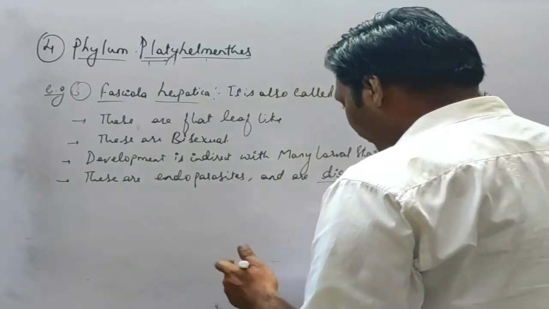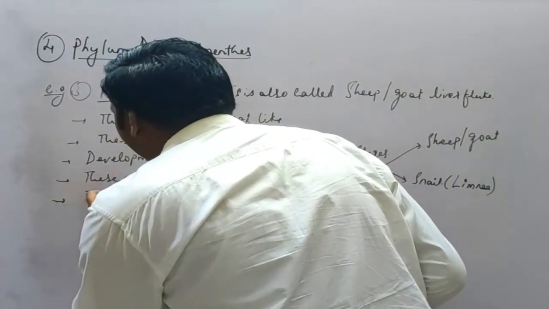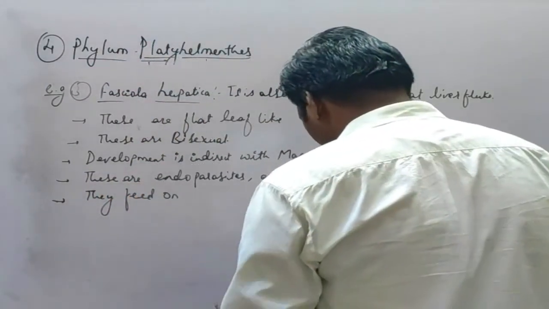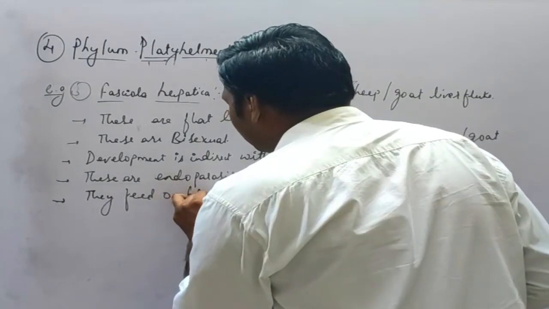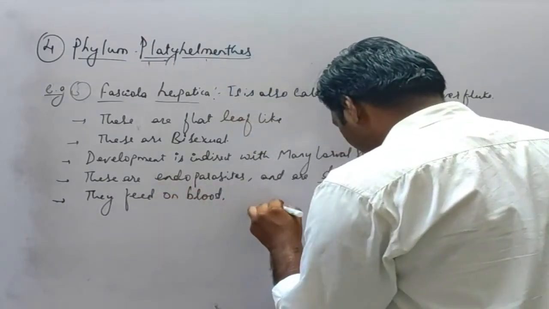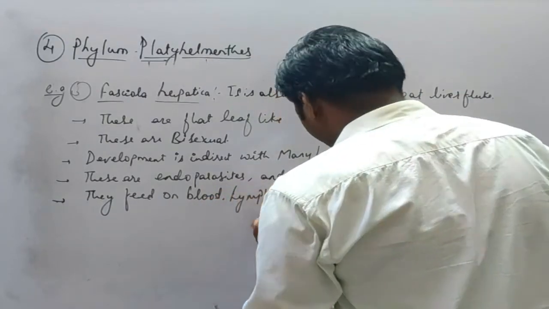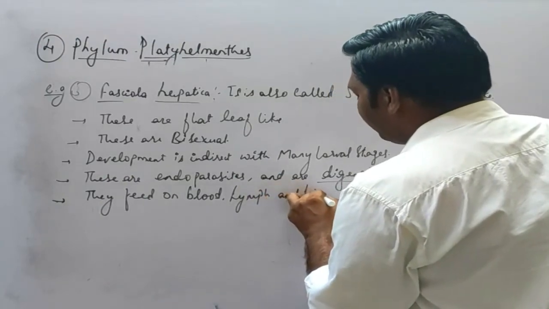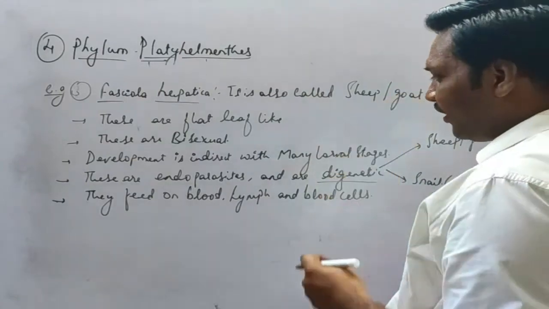The next, they feed on blood, lymph and blood cells. So that is their nutrition.